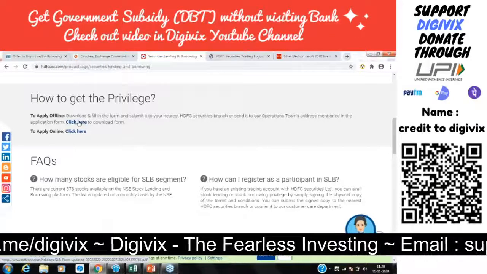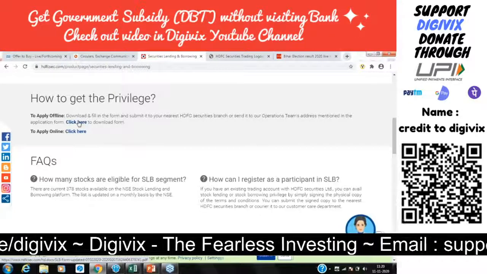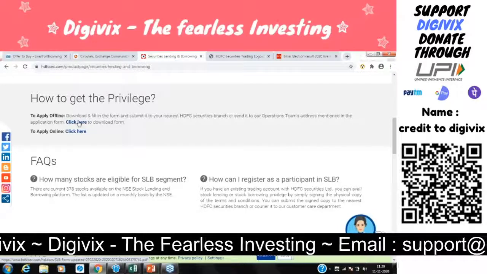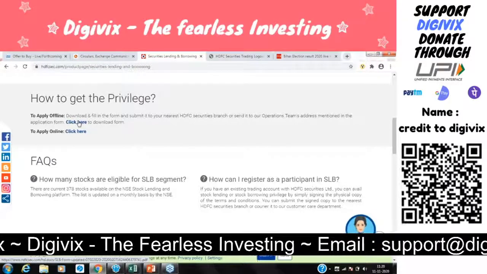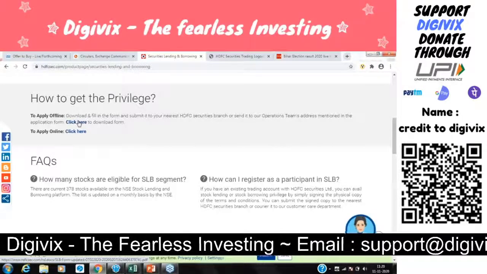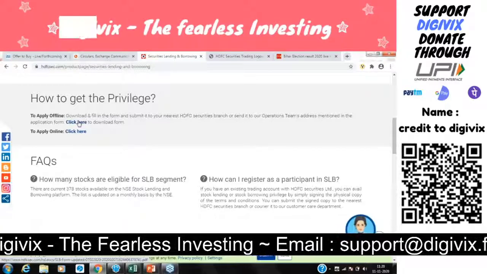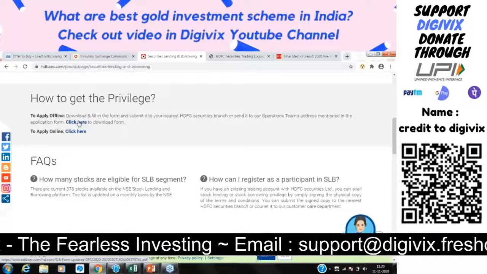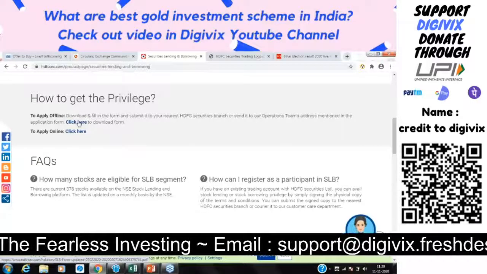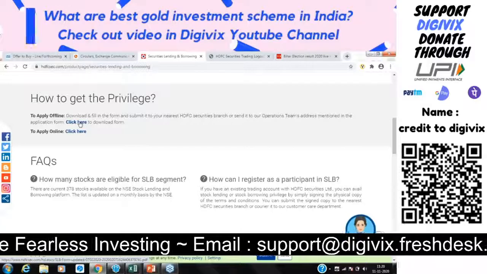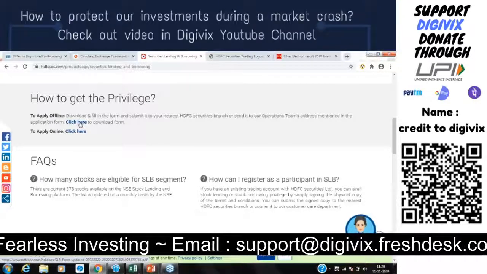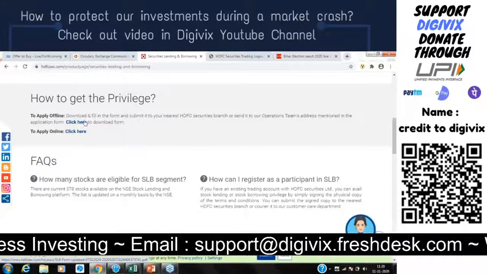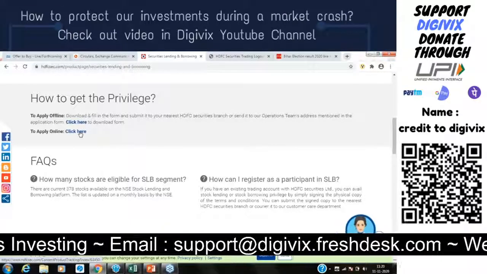We would normally suggest avoiding the offline process, since you will download the form, fill it, sign it, and then send it to the head office. If you're sending it from outside of Mumbai, it will take 2 to 3 days to reach Mumbai, then our operation team, and then they will upload it. So it will take at least 4 to 5 days to get the privilege done. Plus, there's a chance that the form might get misplaced or not reach the head office. So in order to avoid that kind of problem, we have an online process which is very smooth.